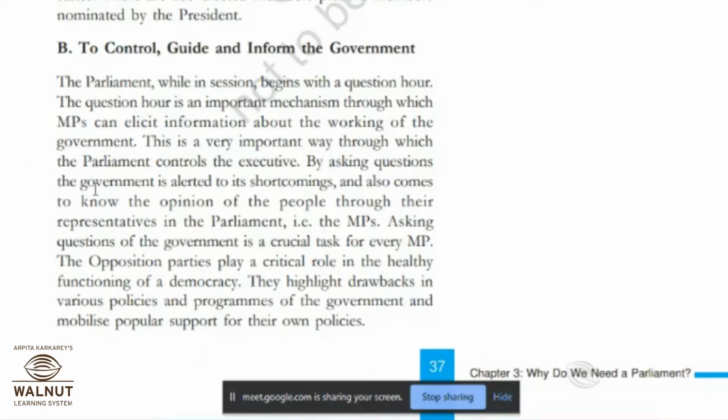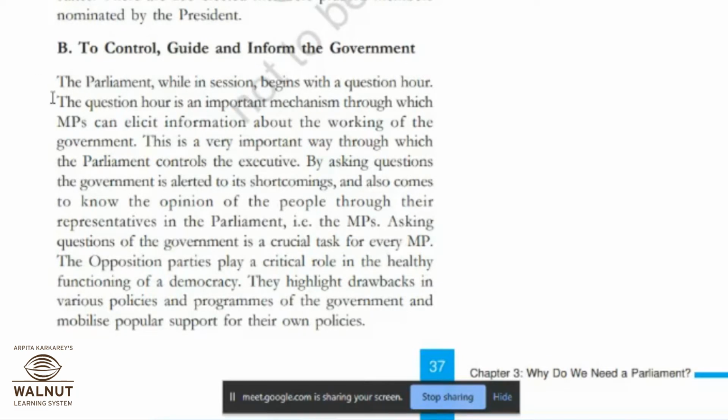By asking questions, the government is alerted to its shortcomings and also comes to know the opinion of the people through their representatives in the parliament, that is the MPs. Okay, means in short here, what do they do? They discuss the questions, they discuss the problems, they want to sort it out. They will have a debate on that in the parliamentary house, and then the law will be made accordingly.